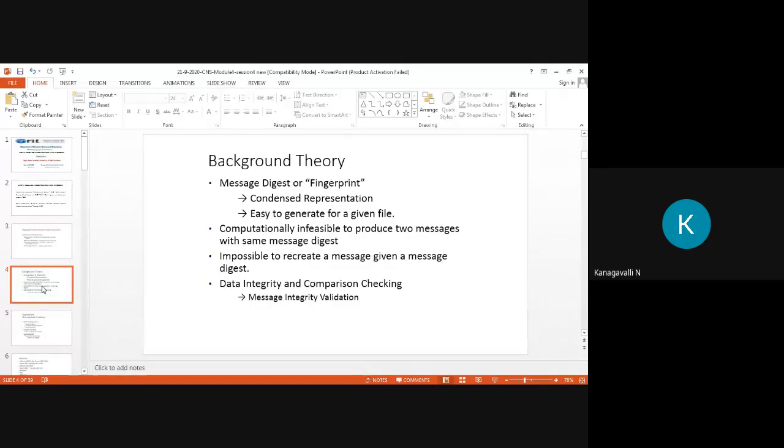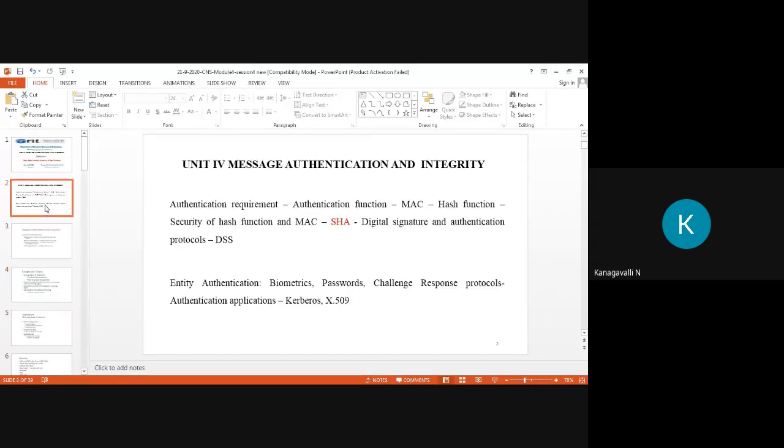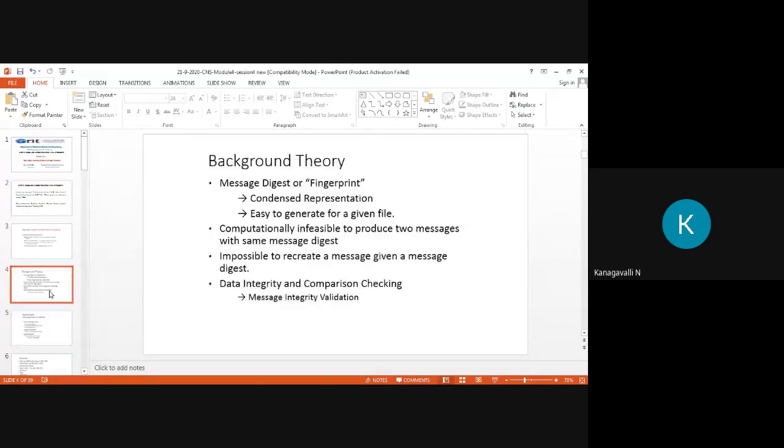So in this part of your syllabus, they won't give you the topic for message digest explicitly. So just know the information for a Part A question, right? Message digest provides data integrity and comparison checking. So here you need to check your message integrity validation and your message workflow and sequence, everything, right?